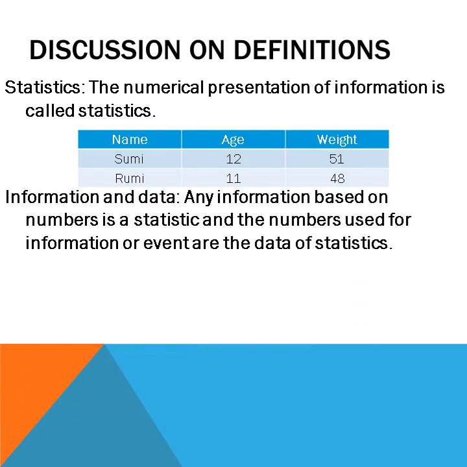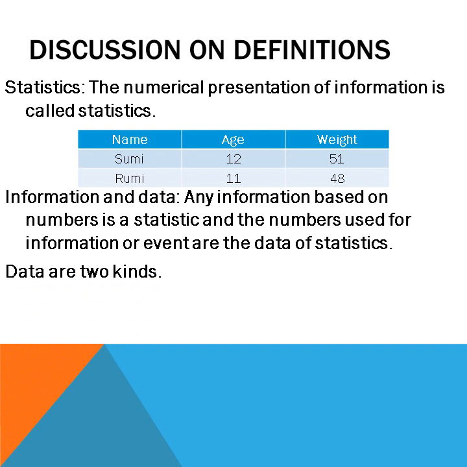Information and data. Any information based on numbers is a statistic. That means Shumi's and Rumi's information is based on numbers, and these numbers are used for Shumi's and Rumi's information. That is the data of statistics.